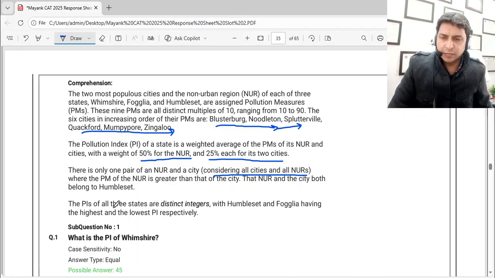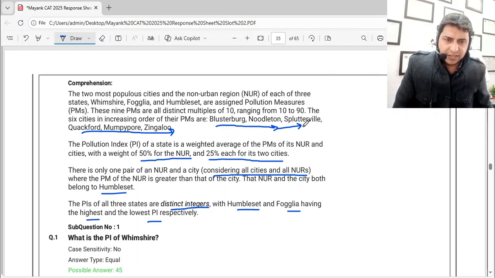The NUR and the city both belong to Humbleset, so that is a very good hint they have given to us. The PIs of all three states are distinct integers, again important information, with Humbleset and Fogglia having the highest and the lowest PI. So let's start making it.